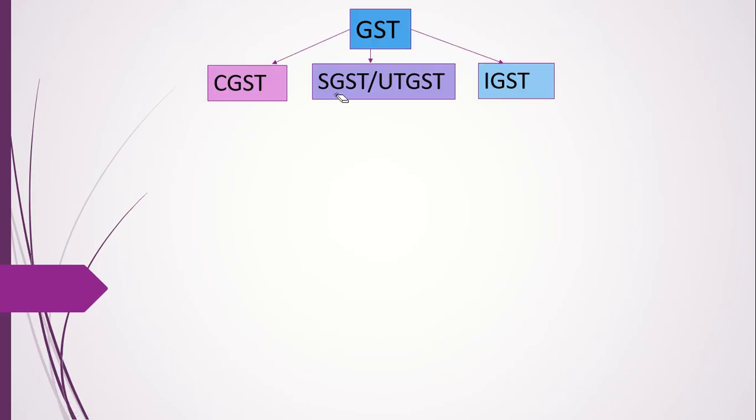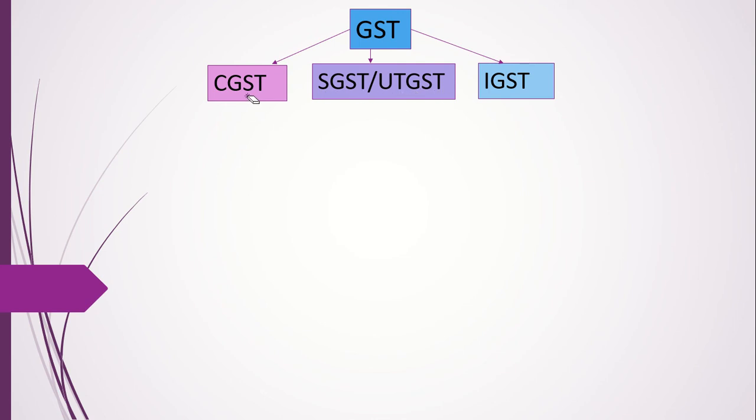Now just let us see GST. GST is the sum of CGST and SGST, I told you. Now, instead of SGST, here we have UTGST. What is this UTGST? Now, in India, we have 28 states and 8 union territories. So in case where we have union territories like, let's say, Ladakh or Delhi or Pondicherry or Chandigarh or Lakshadweep, these places are union territories. Over there, you will not have SGST written on the bill, but it will be written as UTGST.